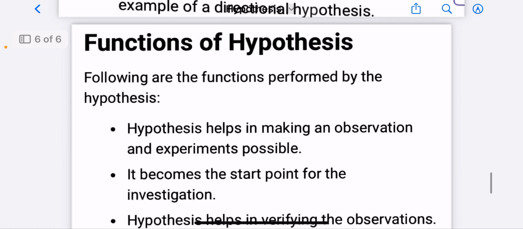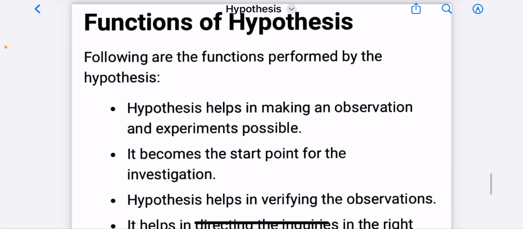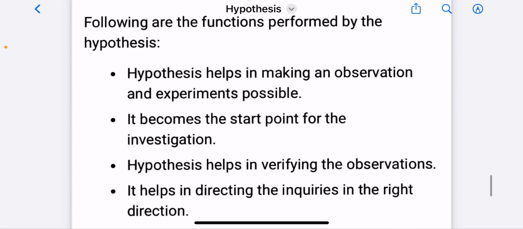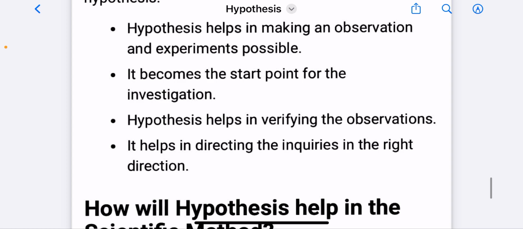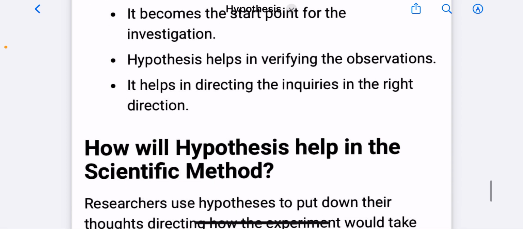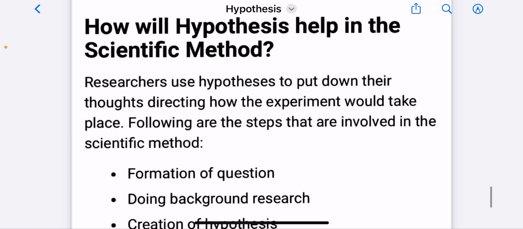Functions of hypothesis. There are functions performed by the hypothesis. Hypothesis helps in making observation and experimentation possible. It becomes the starting point for the investigation. Hypothesis helps in verifying the observations. It helps in directing the inquiries in the right direction. How does hypothesis help in the scientific method?